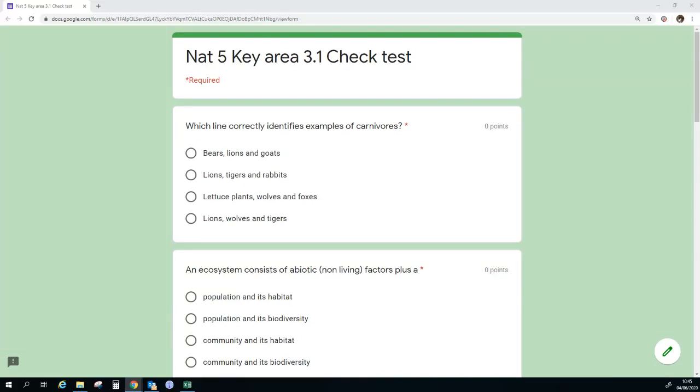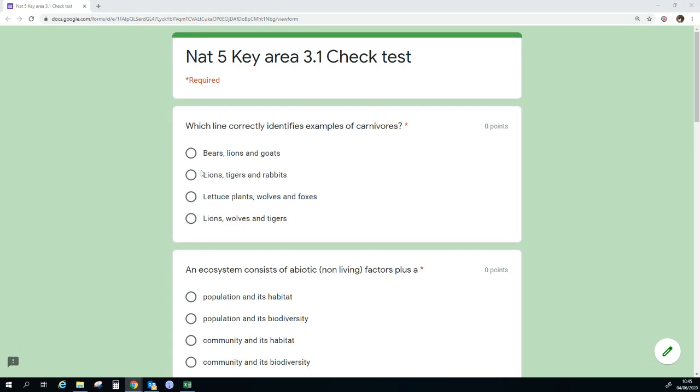In this video, we're just going to go quickly through the answers and the explanations for the National 5 Key Area 3.1 check test. So they asked which line correctly identified examples of carnivores. We should know from our learning this week that a carnivore is an organism that only gains its energy from other animals. It's not just a meat eater, as carnivores can also gain energy from sinew, from bone, from other things like that, not just the meat.